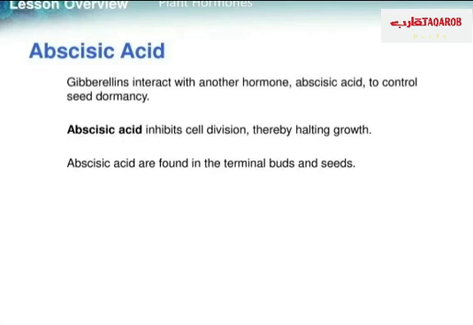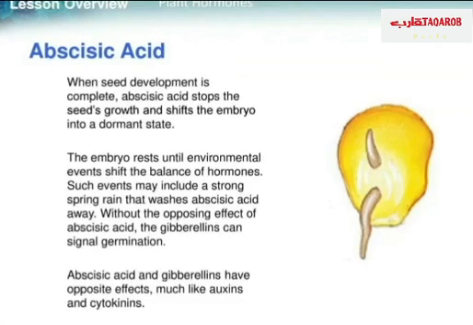Gibberellins interact with another hormone, abscisic acid, to control seed dormancy. This acid inhibits cell division, thereby halting growth. Abscisic acid is also found in the terminal buds and seeds. As you can see, when seed development is complete, abscisic acid stops the seed's growth and shifts the embryo into a dormant stage or state.